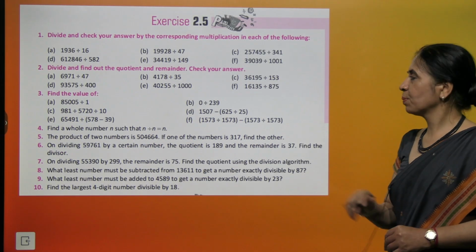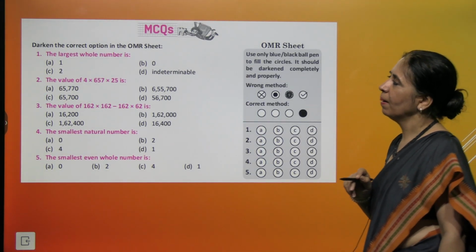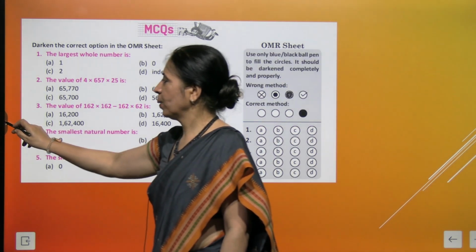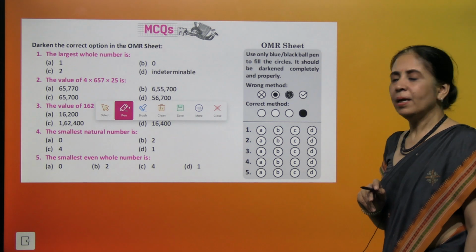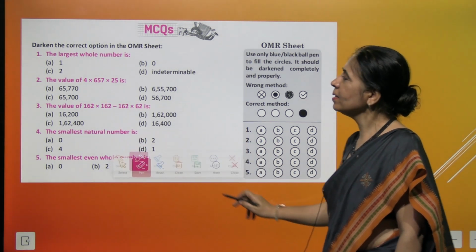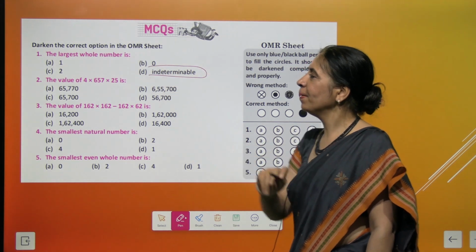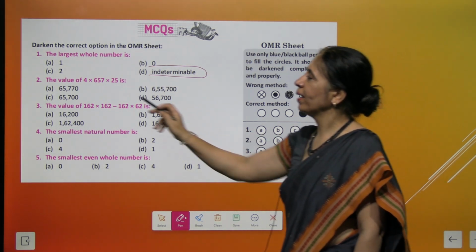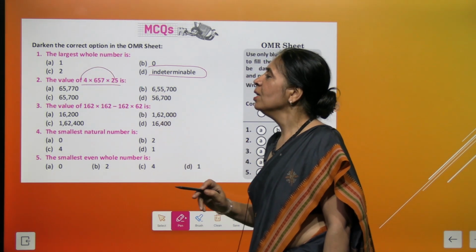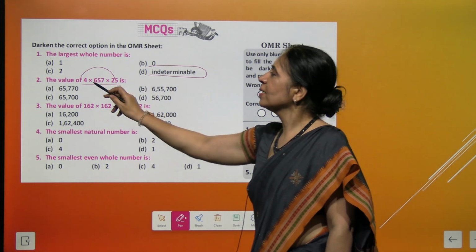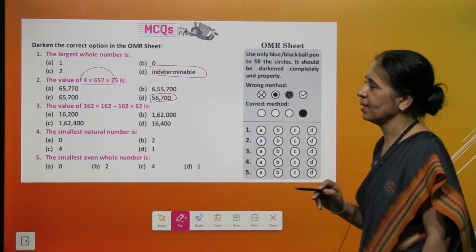I want you to explore and try this exercise on your own, and we come to the multiple choice questions. The first one is, which is the largest whole number? Is there any end to the whole numbers? No. So it is undeterminable. And when you have to find the product, see, it's so simple. 4 times 25 is 100. So we will write 657 followed by 2 zeros. We get D as the answer.